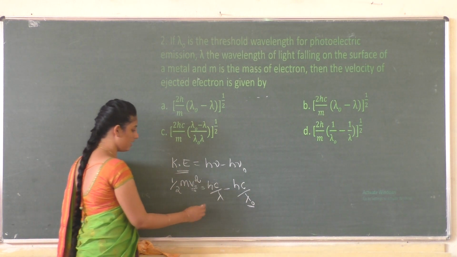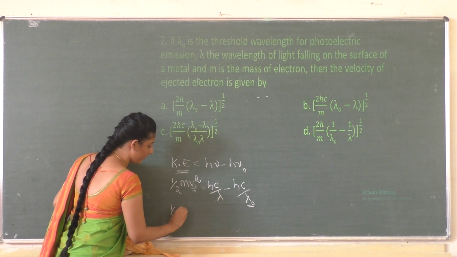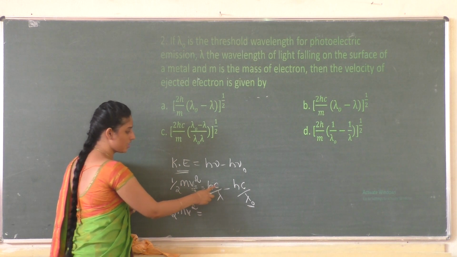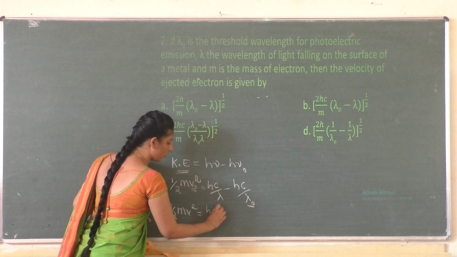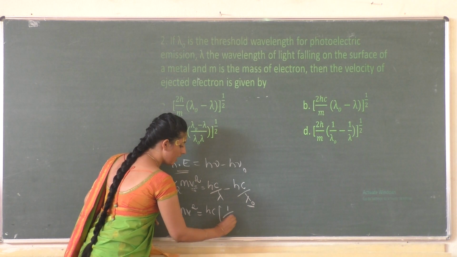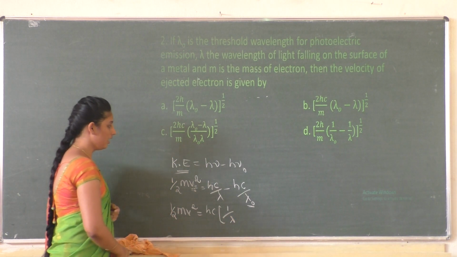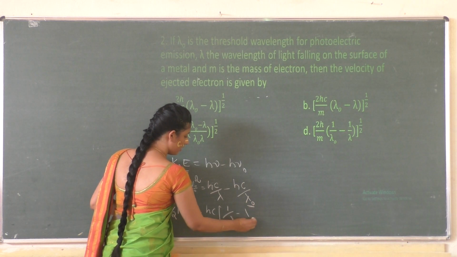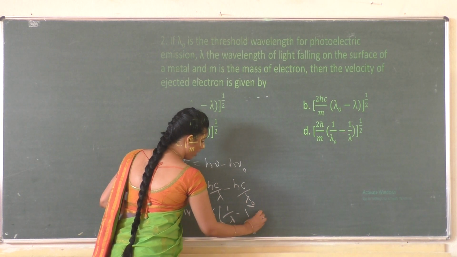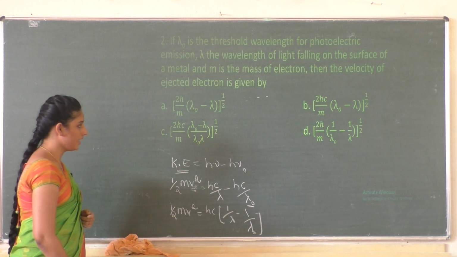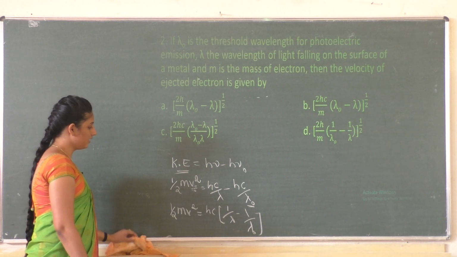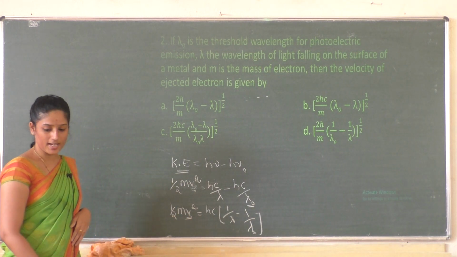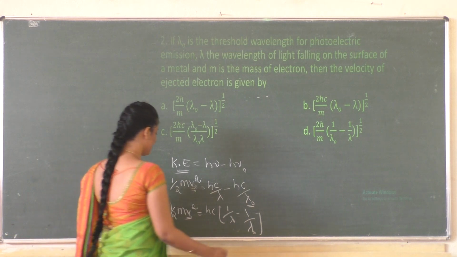It's very easy. Half mv square is equal to, and I'll take the common terms here. hc is common here. When I take out this hc, we get 1 by lambda minus 1 by lambda naught. So 1 by lambda minus 1 by lambda naught, and next calculate. If you calculate it for v, what will we get? We'll get v as,